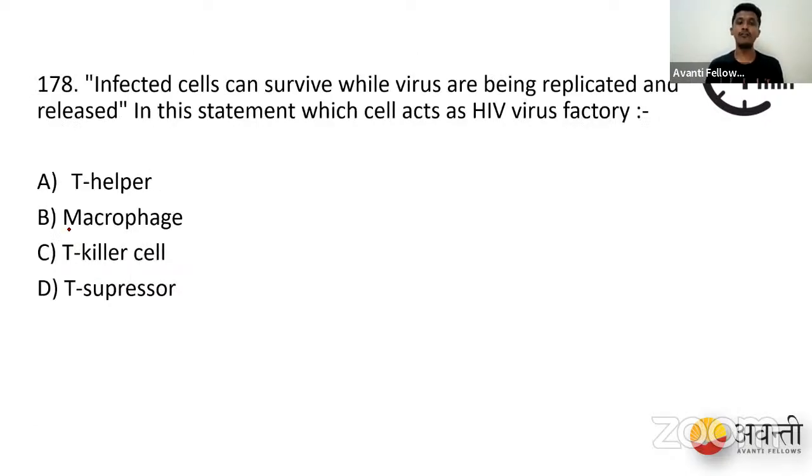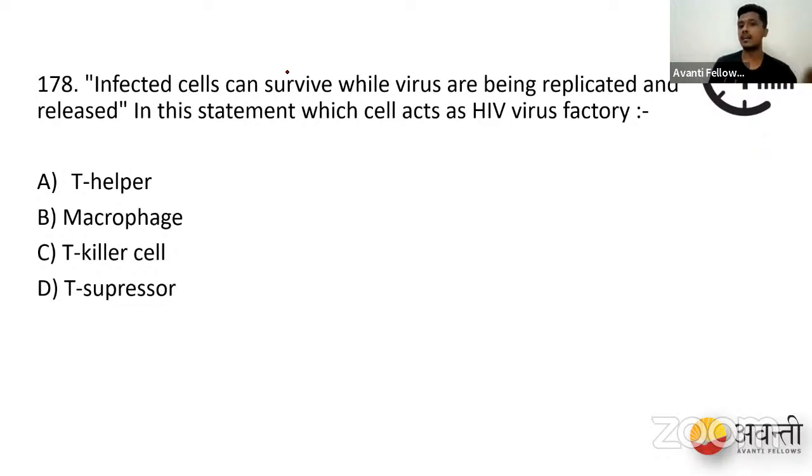Infected cells can survive while the viruses are being replicated and released. In this statement, which cell acts as an HIV virus factory? We have T helper cells, macrophages, T killer cells, and T suppressors. This is an applicative question. You have already read about this in great detail, but all you have to do is apply a little bit of sense. Perfect. Exactly, it's straight away mentioned in our textbook. I'm going to end the poll, people. You have given quick answers. That's nice.